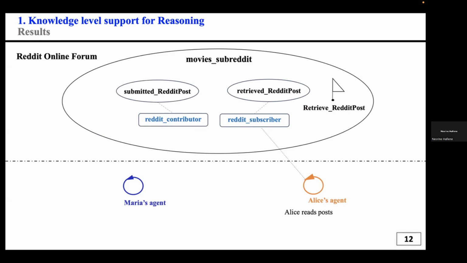And we have two main missions, the retrieve Reddit post mission and the submit Reddit post mission. Here we can see that after the reasoning process, Maria will adopt the Reddit contributor role, and then she will achieve the submit Reddit post goal.